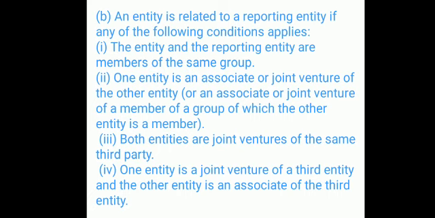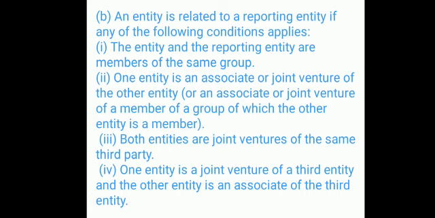Or one entity is an associate or joint venture of the other entity, that is, an associate or joint venture of a member of a group of which the other entity is a member.